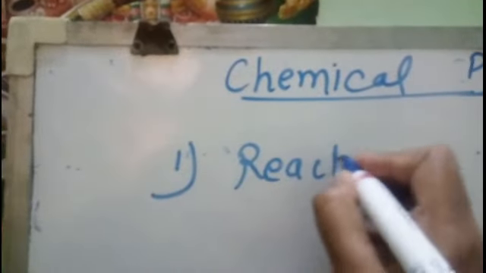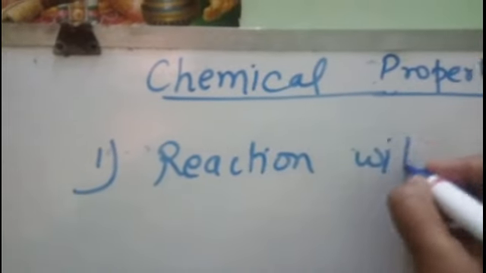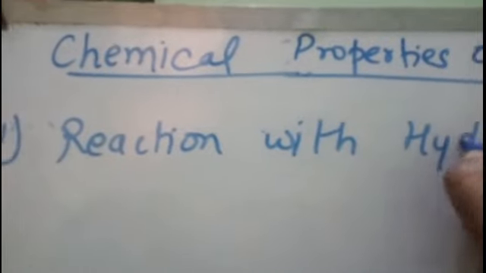Now let us come to the chemical properties of ethers. In ethers, you will study only one chemical property, but there are so many exceptional cases in that property only. In this chemical property, it is the reaction with hydrogen halides.